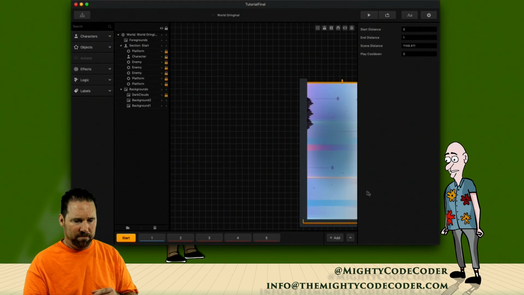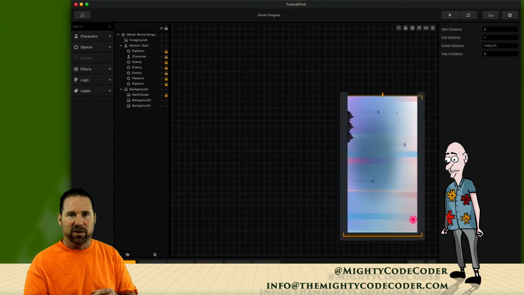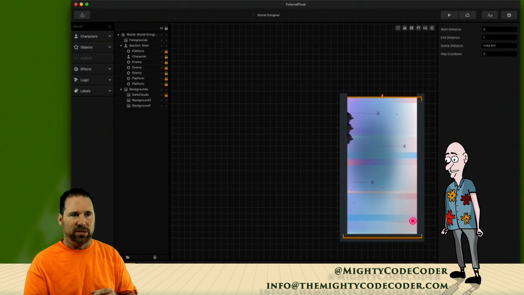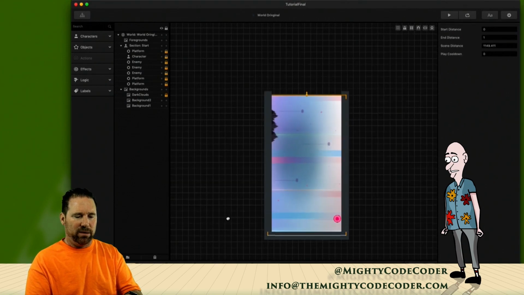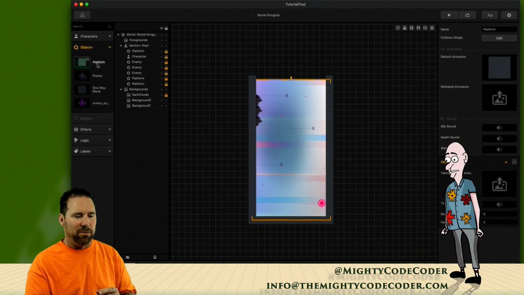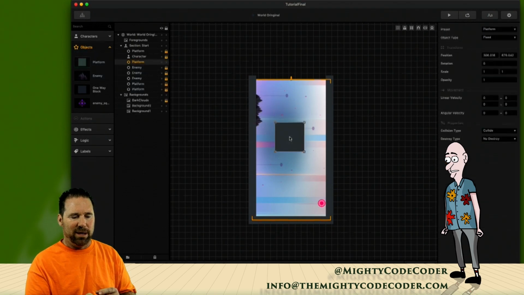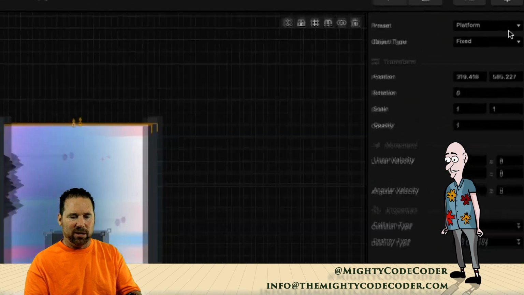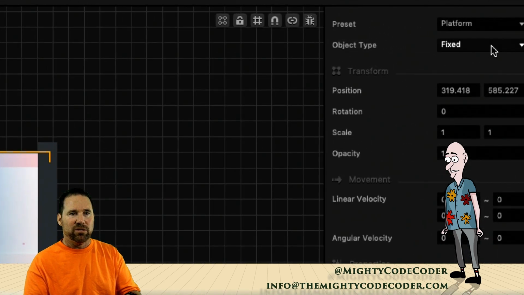So I'm going to go in the world, and I'm going to go into the very first scene, which is the start scene. Now remember, the start scene is always at the beginning of every gameplay. Okay, it starts no matter what. And I'm going to take an object like a platform object, and I'm going to drop it right in here, a little bit down like that. Okay, and this physics object is a platform, and you can see in the upper right hand corner here, it's fixed. So I want to switch it from fixed to physics. Now it'll take on gravity.